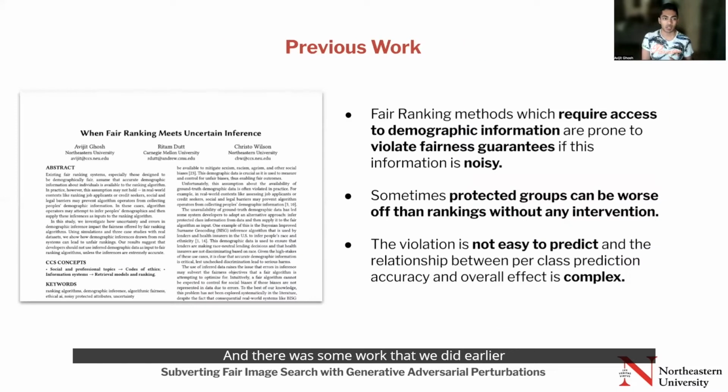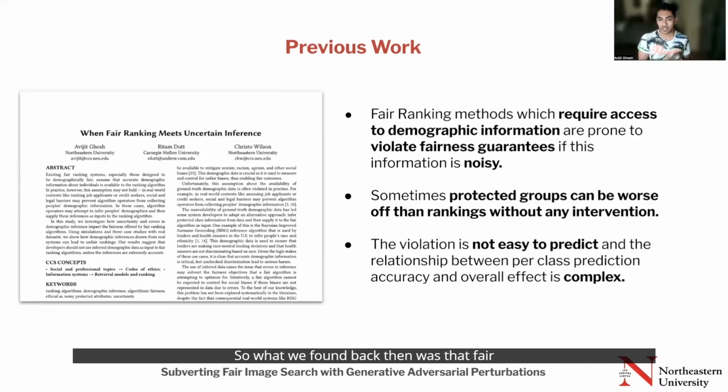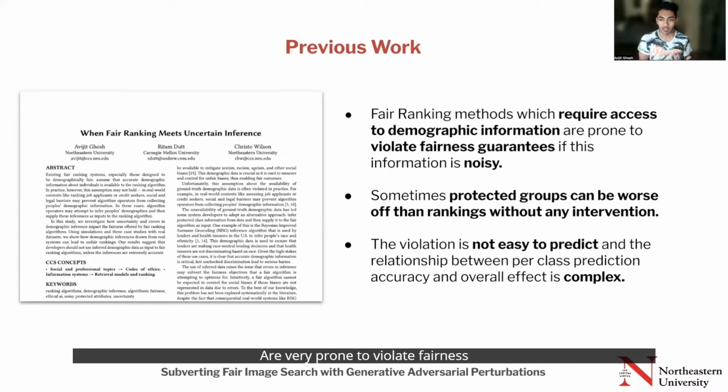There was some work that we did earlier to see what impact these inaccuracies in these models might have on downstream fair ranking. What we found back then was that fair ranking methods, which do require access to this demographic information, are very prone to violating fairness guarantees if this information is noisy, like if the predicted labels are noisy.